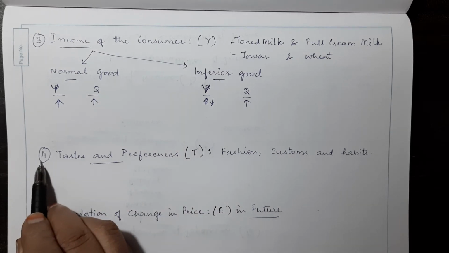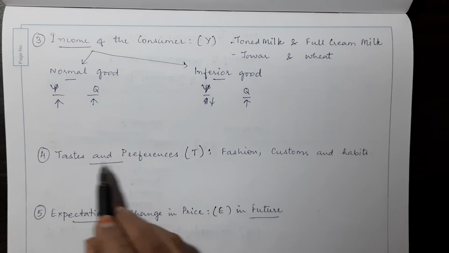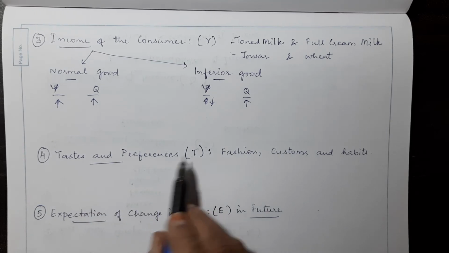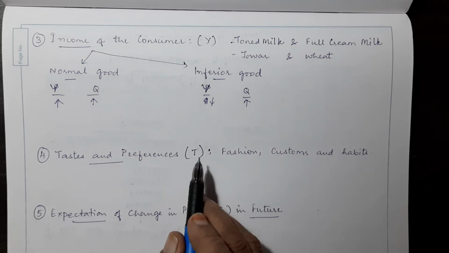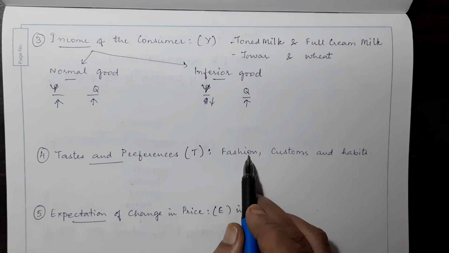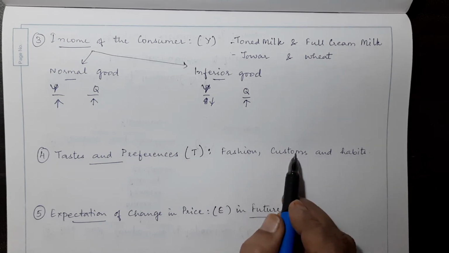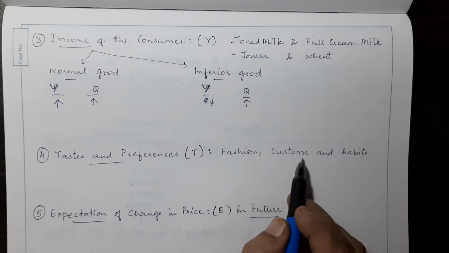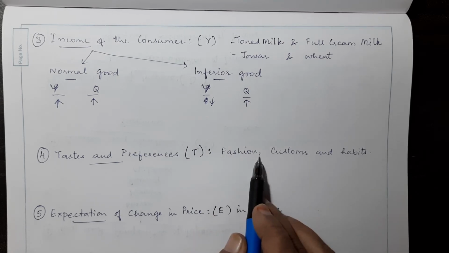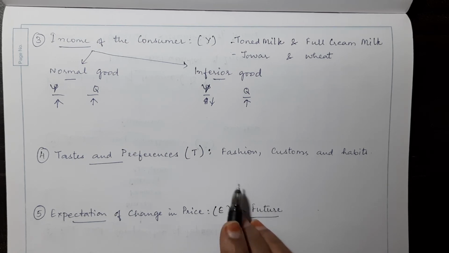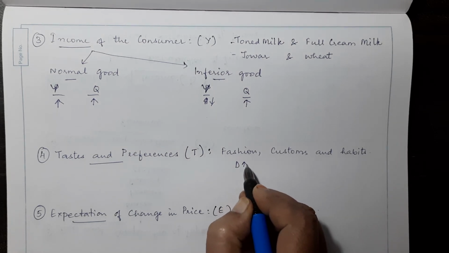Now the fourth determinant is tastes and preferences, represented by the letter T. These tastes and preferences are the choices made by the consumer, related to fashion, customs, or habits. When one kind of fashion is in vogue during a certain period of time, the demand goes up.